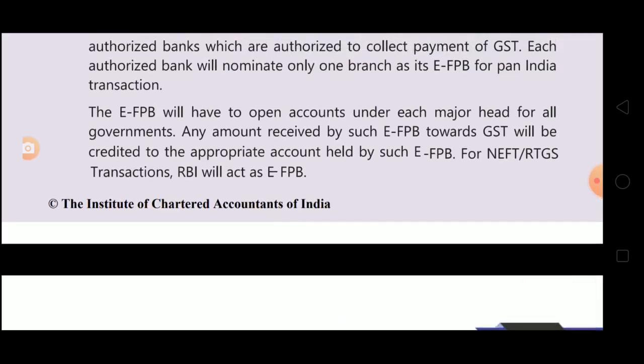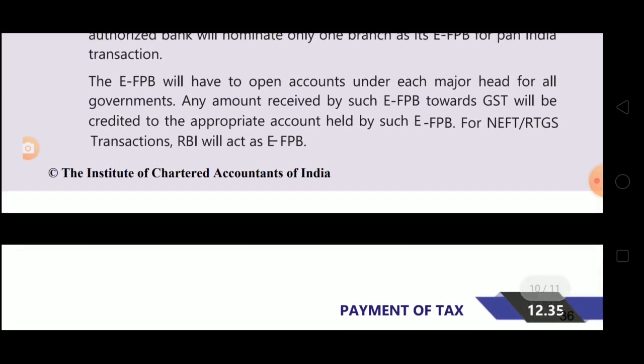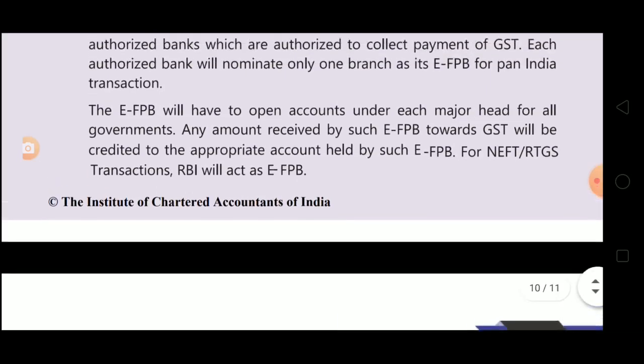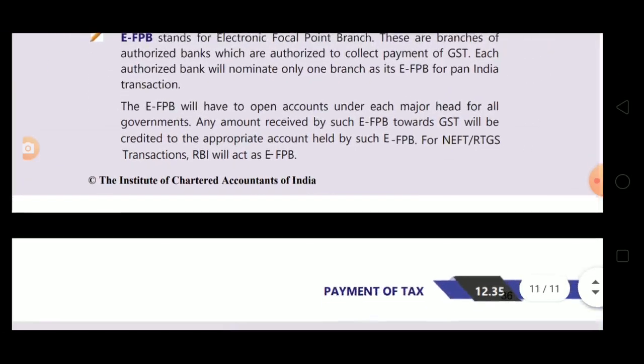Major heads for all governments are CGST, SGST. So if the CGST amount is received, that will be credited to the CGST account. If the SGST amount is received, that will be credited to the SGST account. In that way, for NEFT RTGS transactions, RBI will act as EFPB. RBI will collect that.